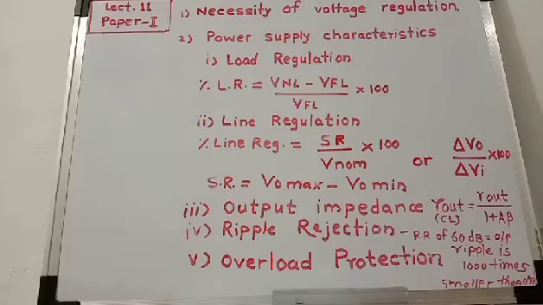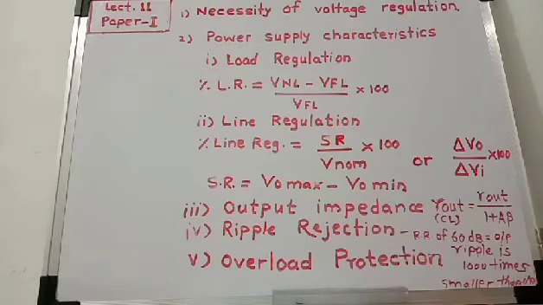Or if ripple rejection is 40 dB, then the output ripple of the power supply is 100 times smaller than input ripple. And this regulated power supply reduces the ripple which comes with the AC input voltage to the primary of the transformer.